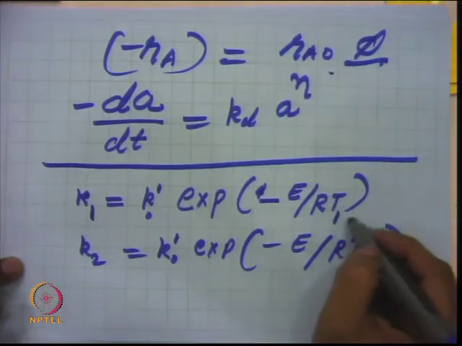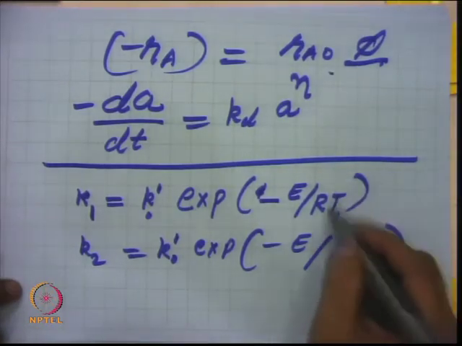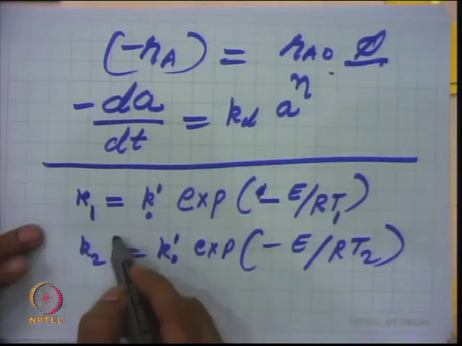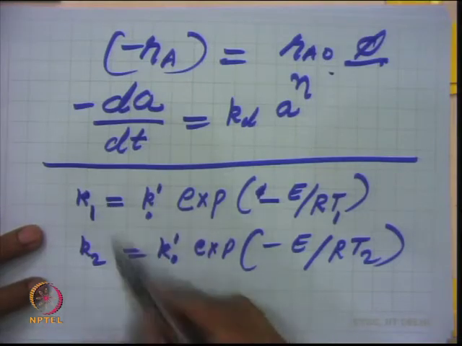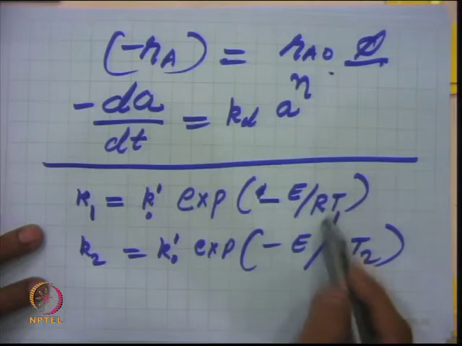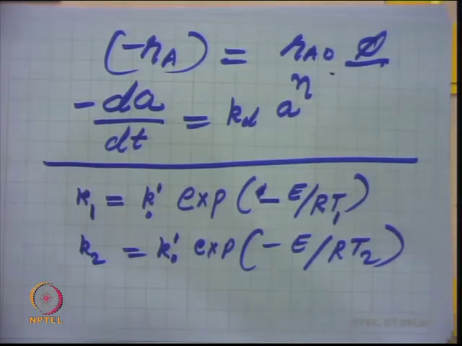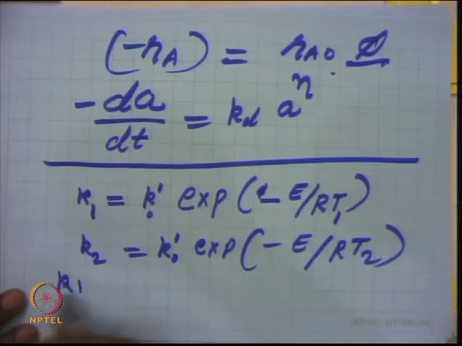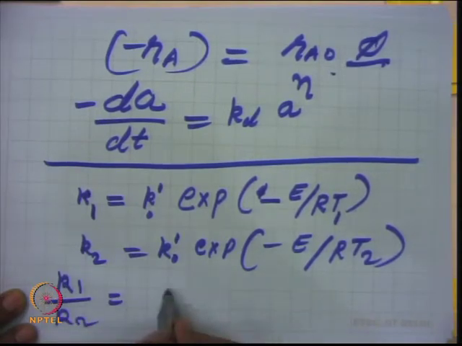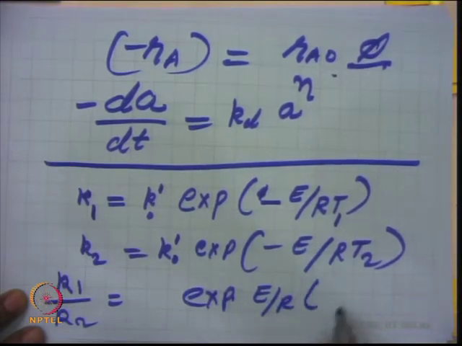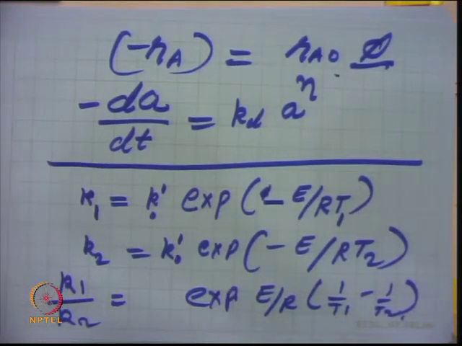Now in this case, T0 has been taken as a reference temperature and T is any temperature, and we have eliminated the pre-exponential factors. So, k1 divided by k2 is equal to, as this cancels when you take the ratio, exp of minus E upon R (1 by T2 minus 1 by T1), or one can write it in this form. So, this is the expression calculated as k1 by k2, which will be defined in terms of E upon R (1 by T1 minus 1 by T2), something like that. So, T1 is your T0 here and T2 is any temperature T.